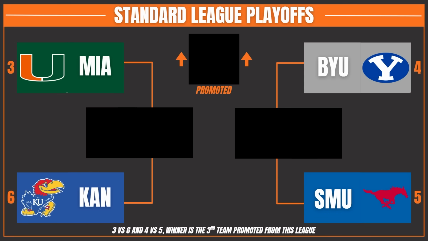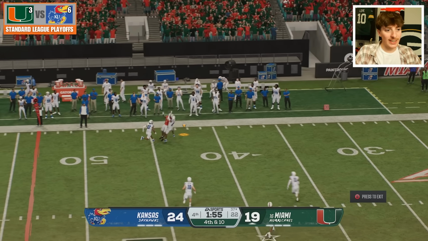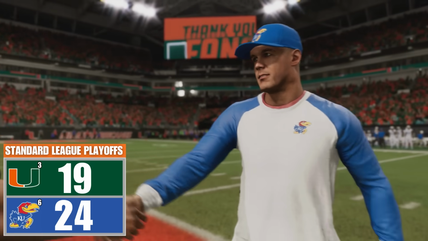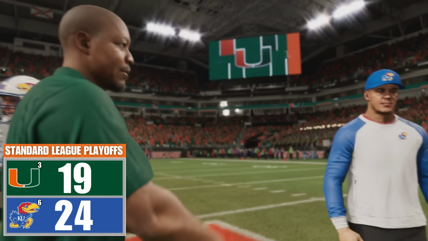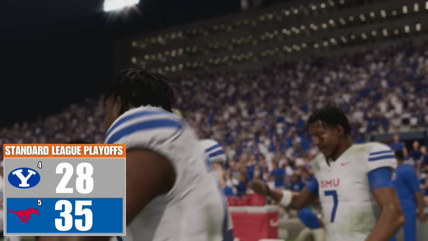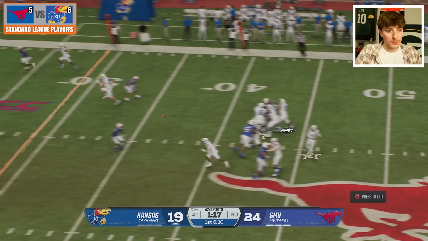The battle for the 3rd spot, Miami will play Kansas, BYU plays SMU. Carson Beck and the Miami Hurricanes need a touchdown. It's 4th down and 10, and this is incomplete. Kansas takes over. Surprising result, especially since Carson Beck is used to playing SEC teams in the Power League, but he will not make it up this year. And Kansas will be playing the SMU Mustangs, who beat BYU by a touchdown on the road. SMU would definitely be a very surprising promotion team.